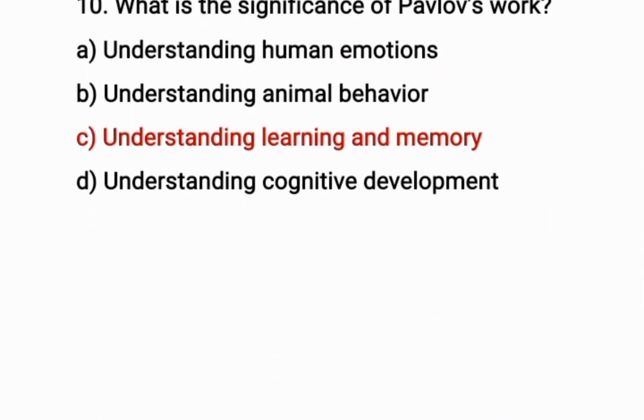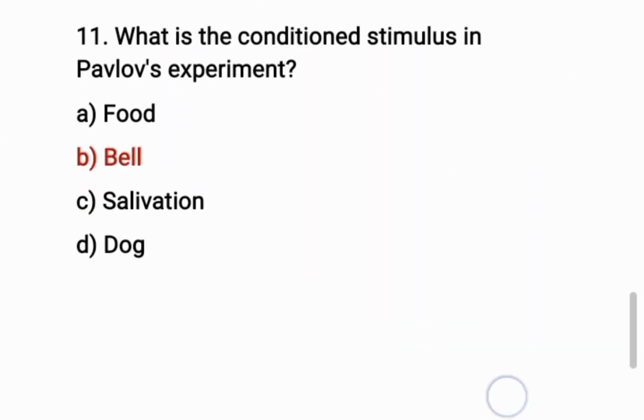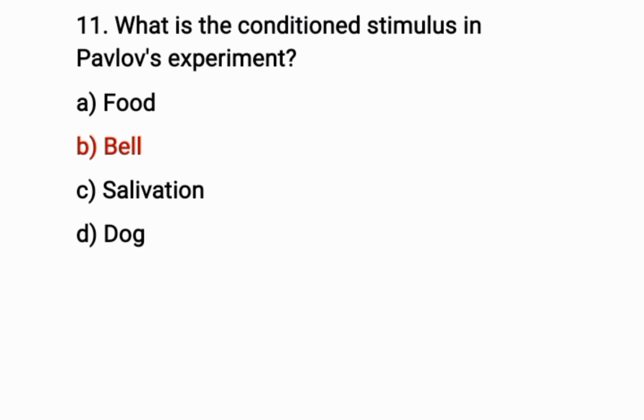Okay, question number 10. What is the significance of Pavlov work? The correct option is C. Understanding learning and memory is the significance of Pavlov work. Okay, question number 11. What is the conditioned stimulus in Pavlov experiment? The correct option is B. Bell is the conditioned stimulus in Pavlov experiment.